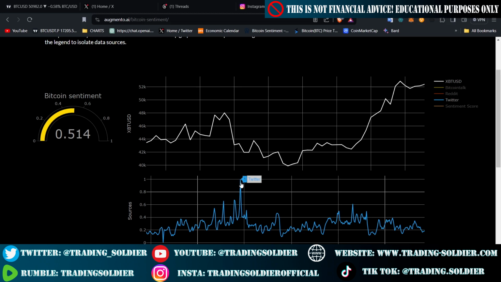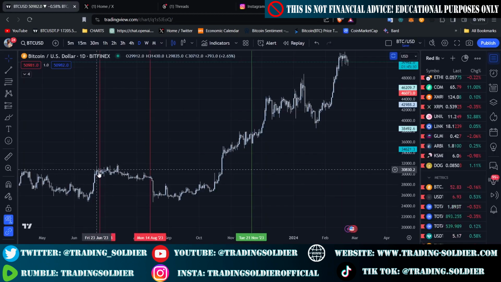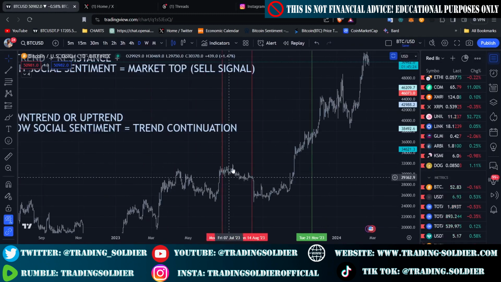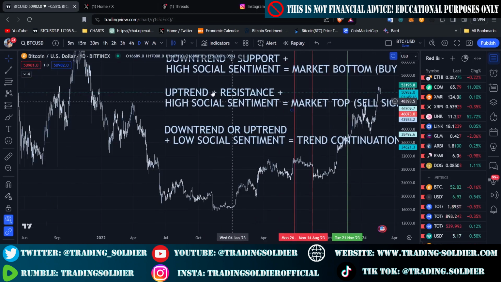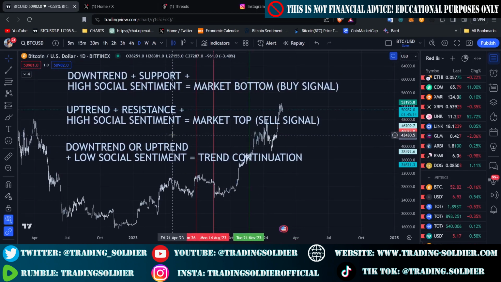On June 26 of 2023, we were approaching resistance, the social sentiment was very high, and then the asset was stalling and the price reversed and led to a downtrend or a dump before the next uptrend. So this is one example of the second rule: uptrend plus resistance plus high social sentiment. This means that we are approaching a market top, so a sell signal.